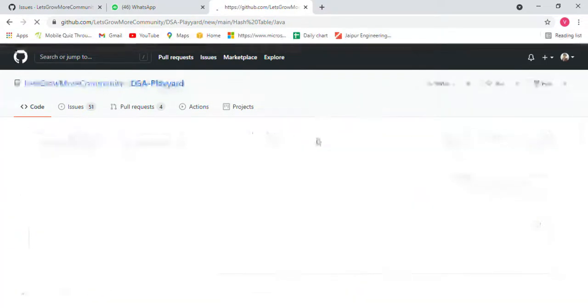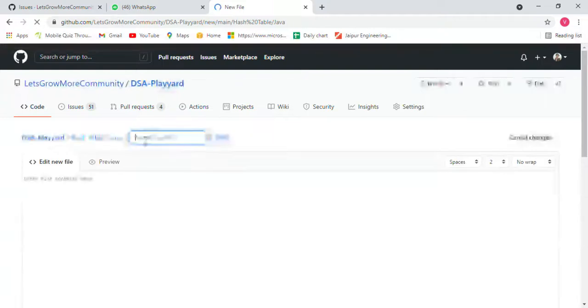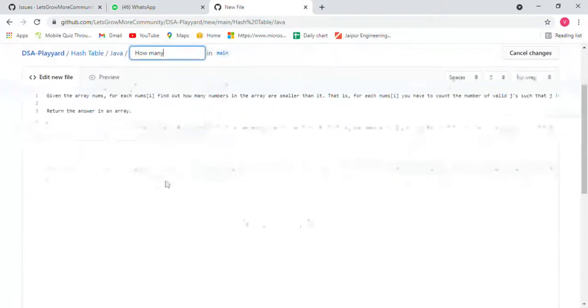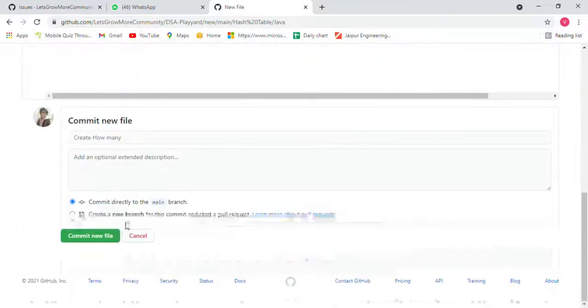Now, after this, I request you to put the name of the question, the same as it is. So first, what is the name of the question? Try to copy from that and just write it. I will not be writing it for you now. After this, give the input and all, write the code with the explanation, then commit it.